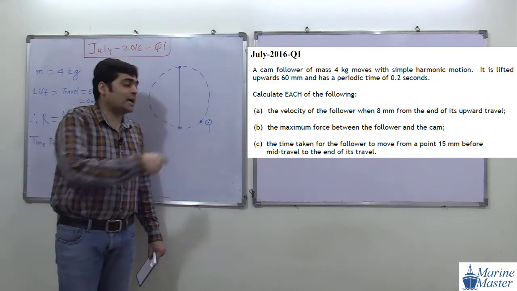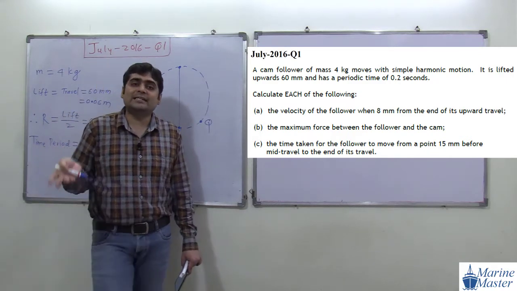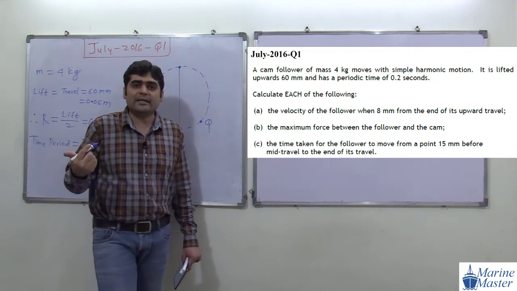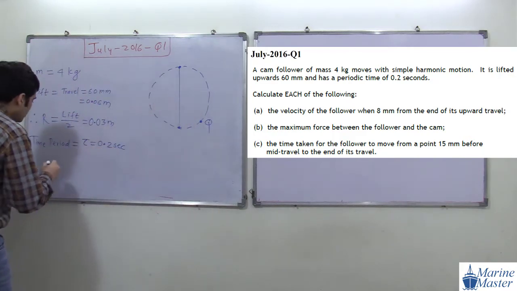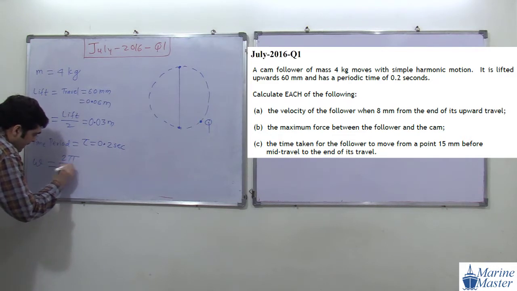So how much angle is covered by this point Q? The angle covered by point Q is 360 degrees. In radians, how much? 2 pi radian. So this omega, the angular velocity, will become what? Omega will become 2 pi by tau.